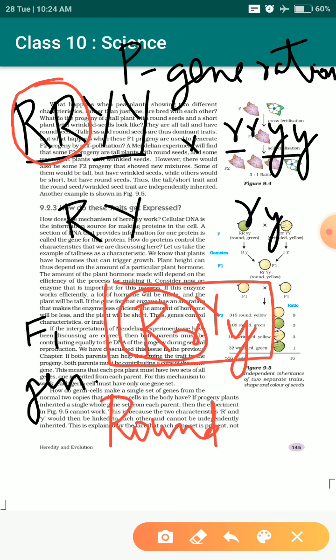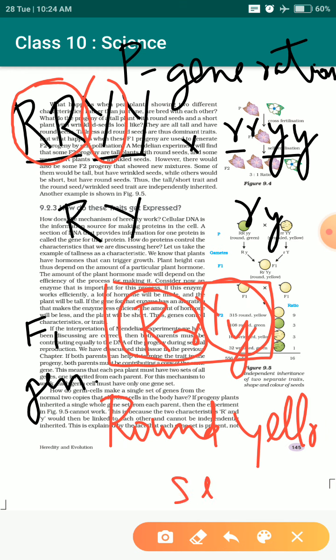And capital Y is dominant, which is yellow color. So we have round shape, yellow color seeds for our first generation. This is the same thing that was obtained by Mendel.